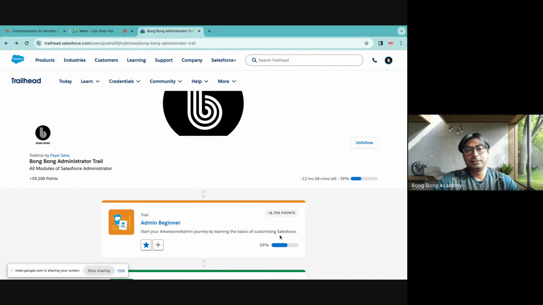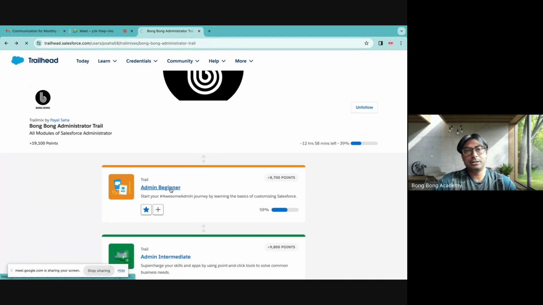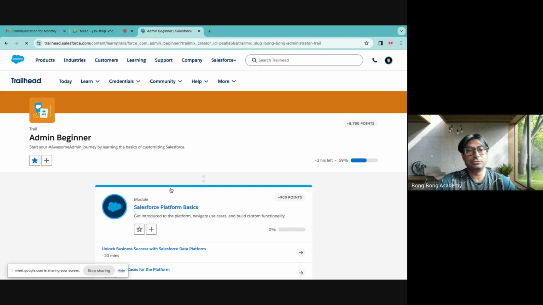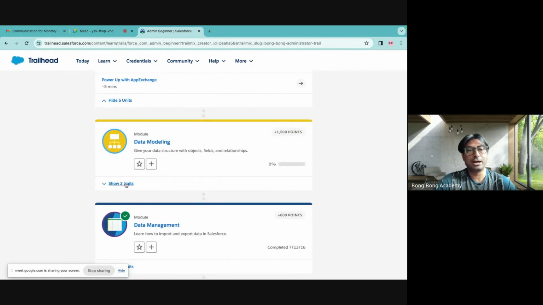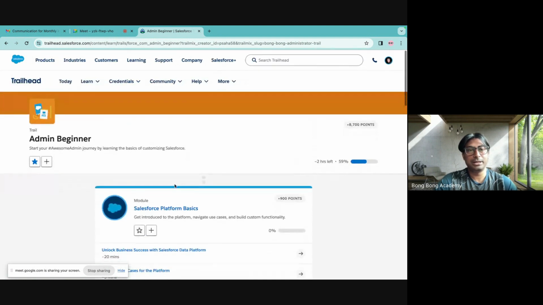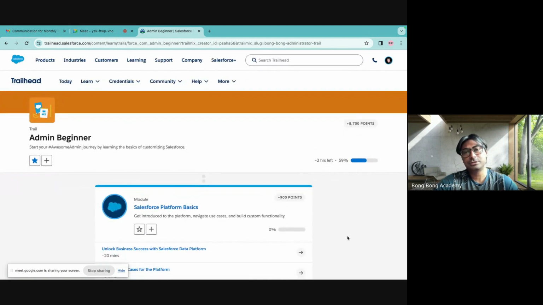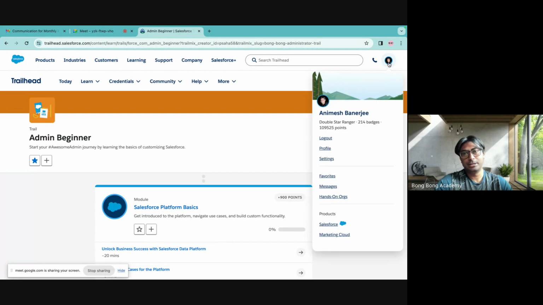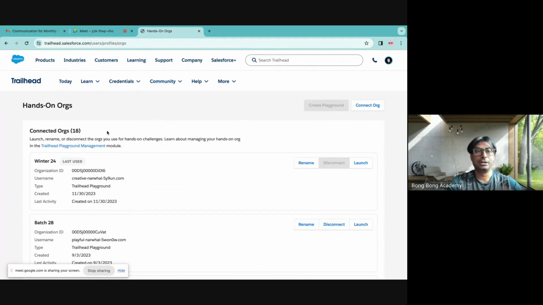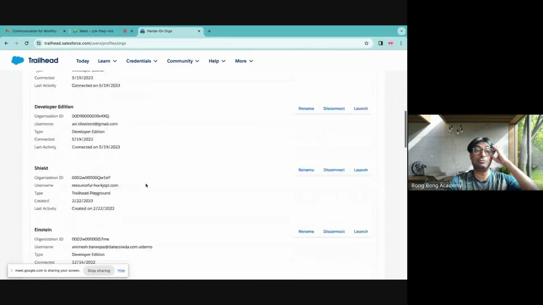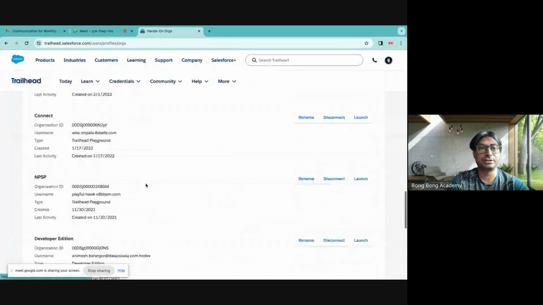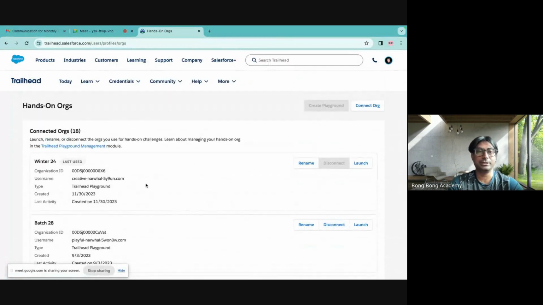Good. When you are doing these courses, just like if you are going into any of the courses, you will see there would be requirements wherein they will ask you to create a playground. What is a playground? Playground is basically a Salesforce instance of yours wherein you can do your development, testing, and everything. And these playgrounds are called hands-on playgrounds. This you can create on your own also. But here in the hands-on orgs, whenever you create playgrounds, all will show up here. All these are different Salesforce instances which I have created for different purposes, right?